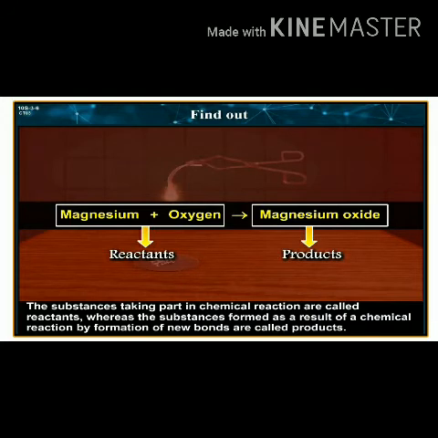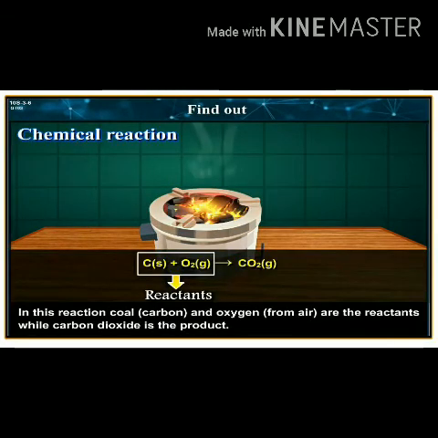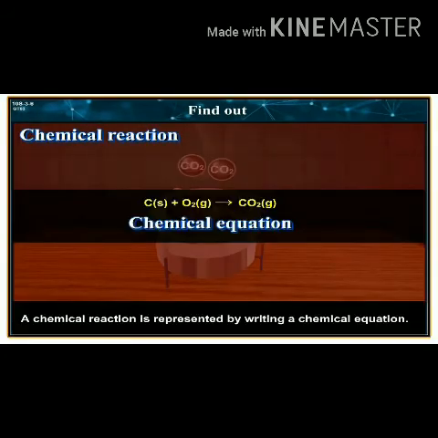For example, formation of carbon dioxide gas by combustion of coal in air is a chemical reaction. In this reaction, coal, that is carbon, and oxygen from the air are the reactants, while carbon dioxide is the product. A chemical reaction is represented by writing a chemical equation.